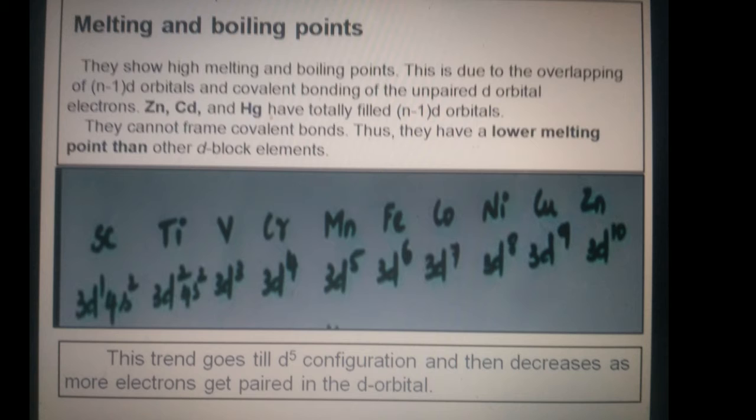Melting and boiling point. They have high melting and boiling points. This is due to the overlapping of (n-1)d orbitals and covalent bonding of the unpaired d orbital electrons. Zinc, cadmium, and mercury have totally filled (n-1)d orbitals. They cannot form covalent bonds, thus they have lower melting points than other d block elements. The strength goes up till d5 configuration and then decreases as more electrons get paired in the d orbital.